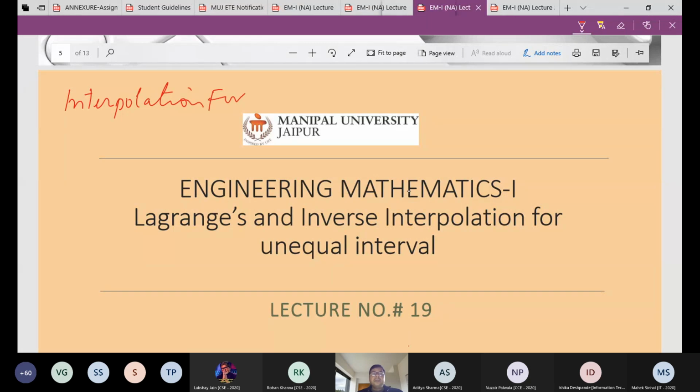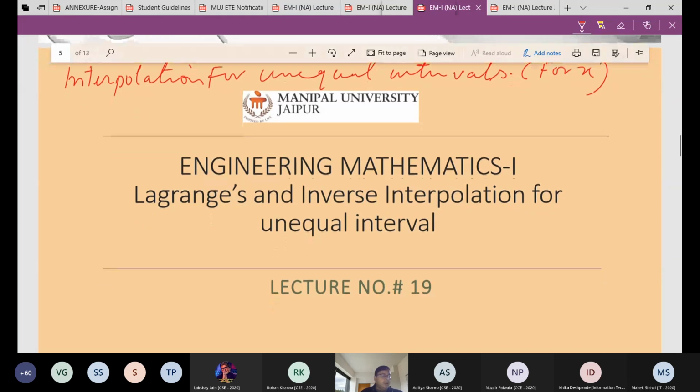Unequal interval means the distance between the x values are not equal. So unequal interval means for x we consider, right?